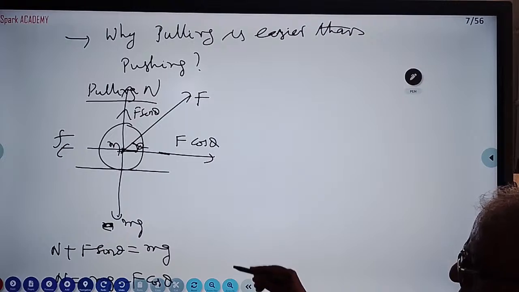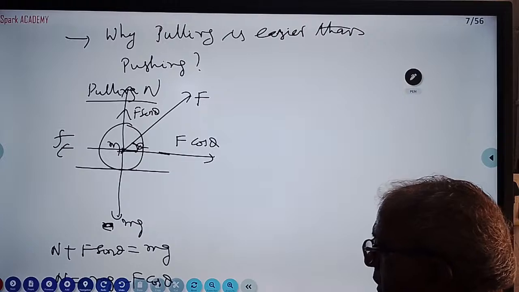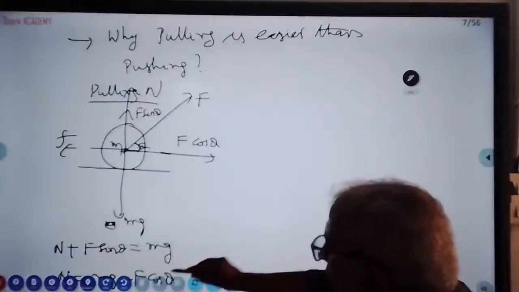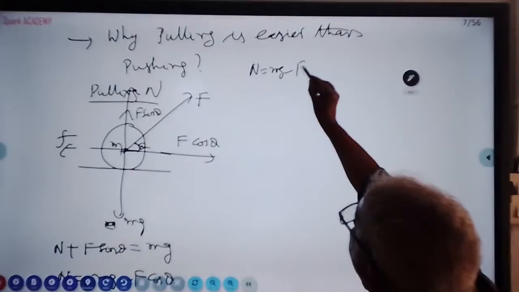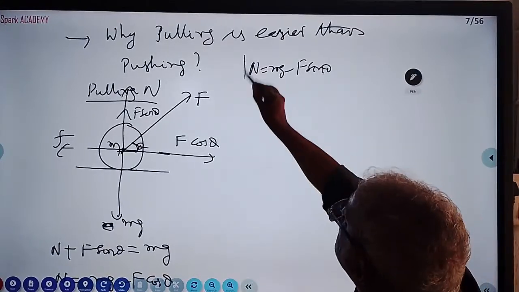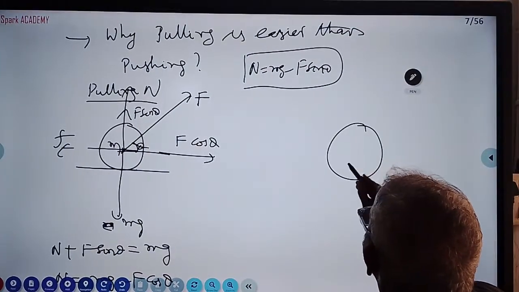Normal reaction is nothing but equal to mg minus F sin theta. Normal reaction is decreasing here. Next I am drawing the pushing diagram.